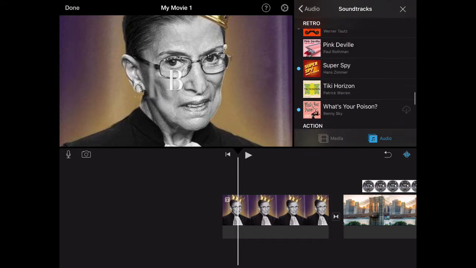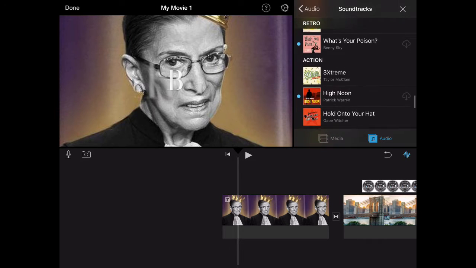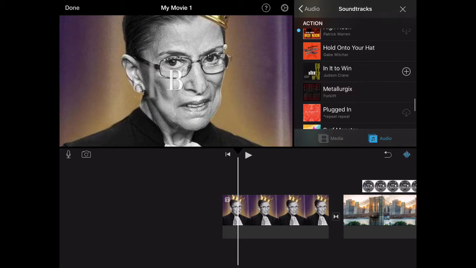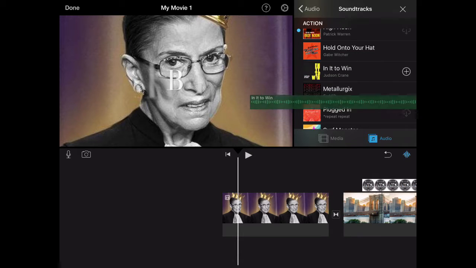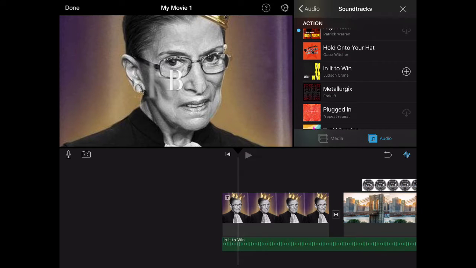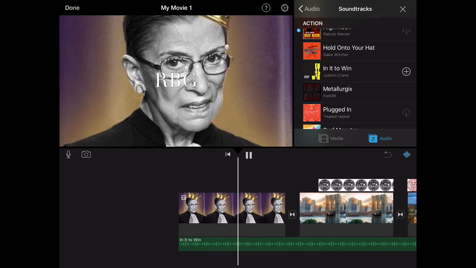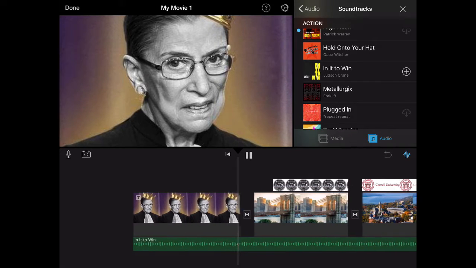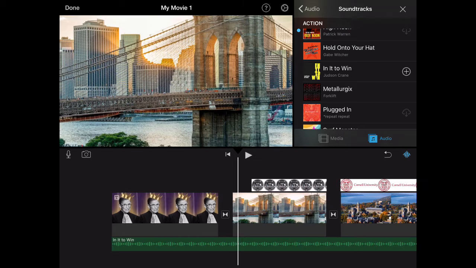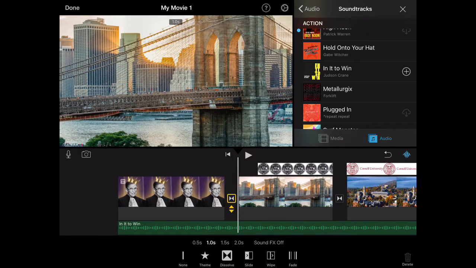And I decided on this one. Where did it go? There it is. In It to Win It. That fits what I was going for. Now let's deal with these transitions. I don't like the way that looks.